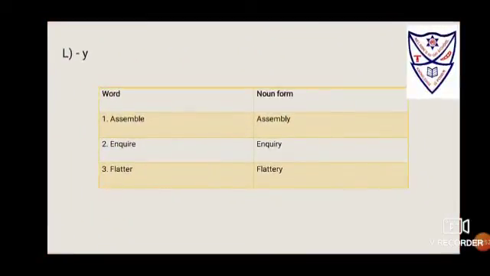How to use the suffix only Y? If it is assemble, remove E, put Y, changes to assembly. If it is enquire, remove E, put Y, changes to inquiry. If it is flatter, simply put Y, that changes to flattery.